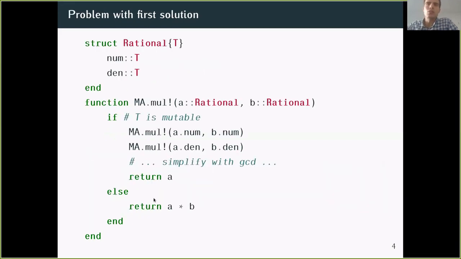But the issue with this kind of API is, for example, this mul bang would be the product allowed to mutate the first argument. How do you implement it? Because here the fields are not mutable. So if you use mul bang, this won't work for integers because it will return the result, because you won't be able to modify the numerator if it's an integer, and you cannot modify the fields. And so this would be what you would do for BigInt, and for integer you would actually do this. But how do you know in which case you are?